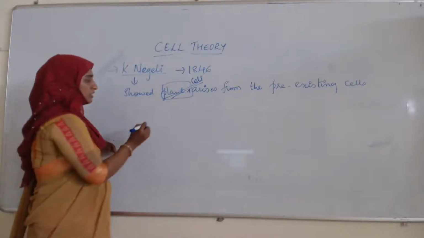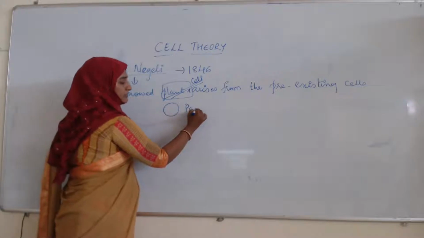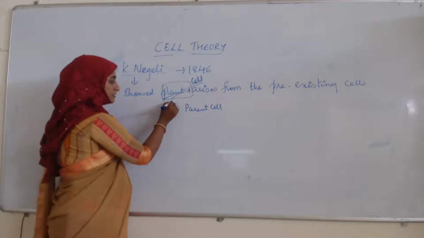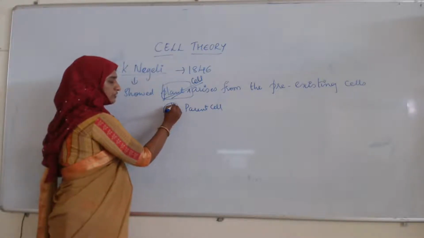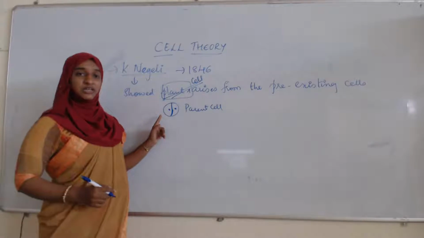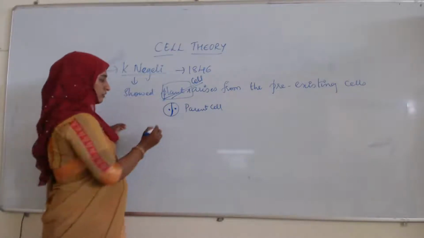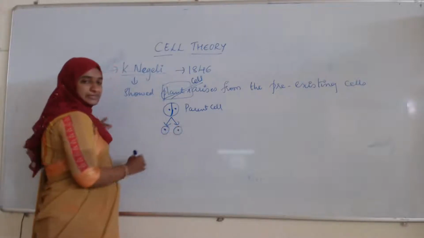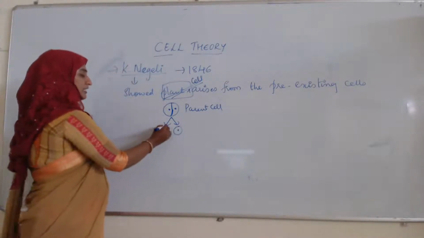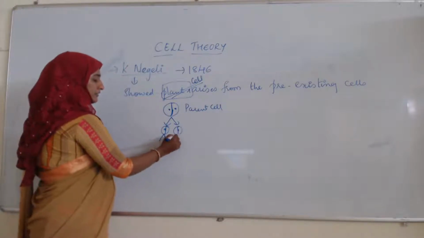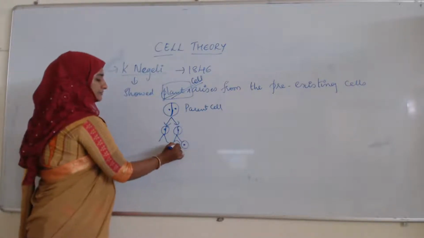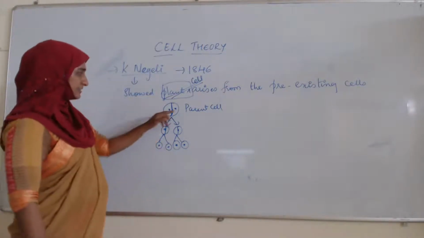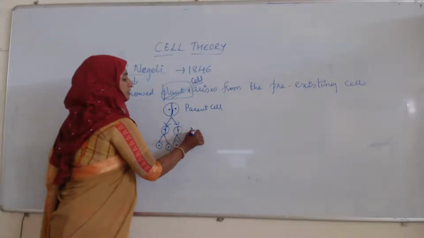See here, if this is the parent cell, this cell will undergo division like this. This is the nucleus. If the cell is dividing, the nucleus also divides. So here it forms two cells. Then again it will divide and give rise to two cells. That means this is the parent cell, and this is the new cell.